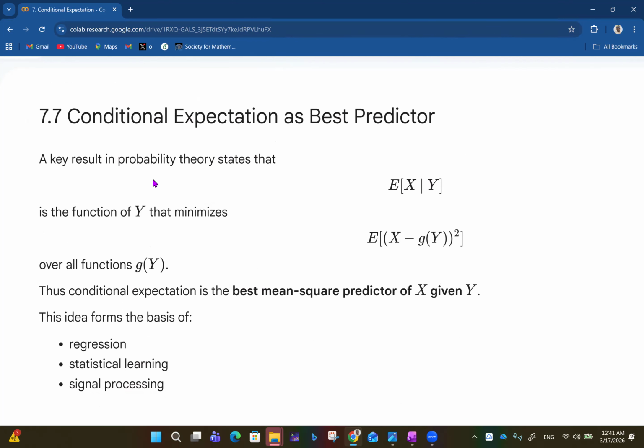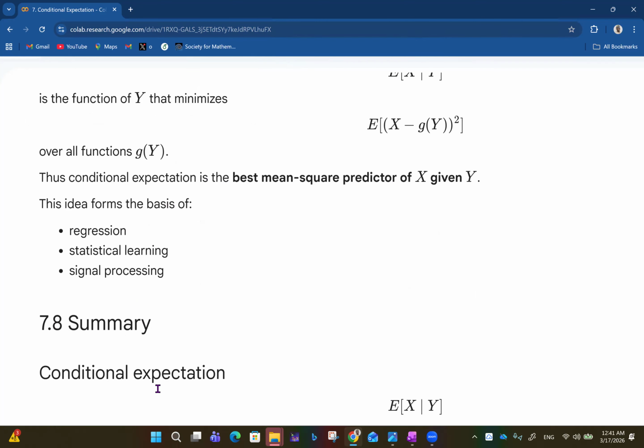A key result in probability theory states that the expected value of X given Y is the function of Y that minimizes the expected value of (X minus G of Y) all raised to power 2, over all functions G of Y. Thus, conditional expectation is the best mean square predictor of X given Y. This idea forms the basis of regression, statistical learning, and signal processing.